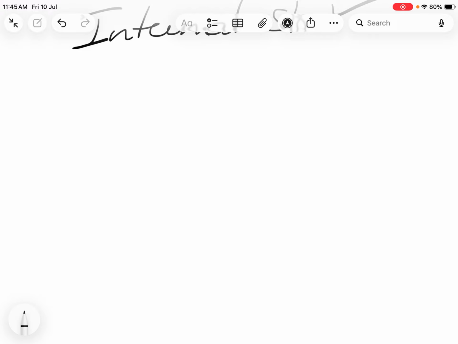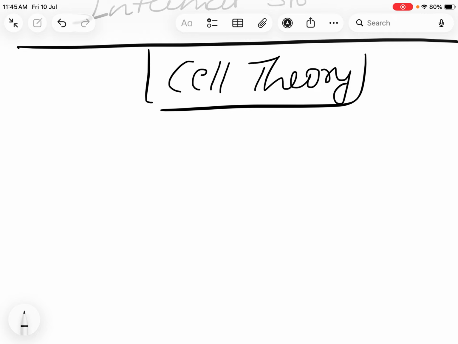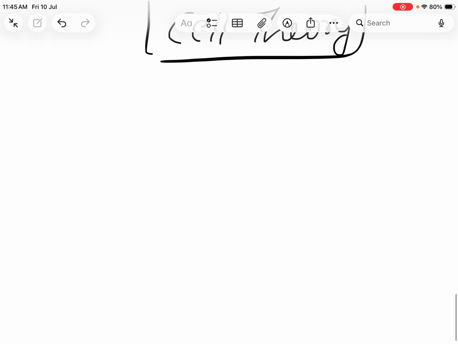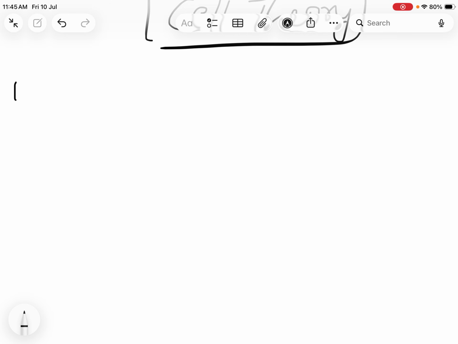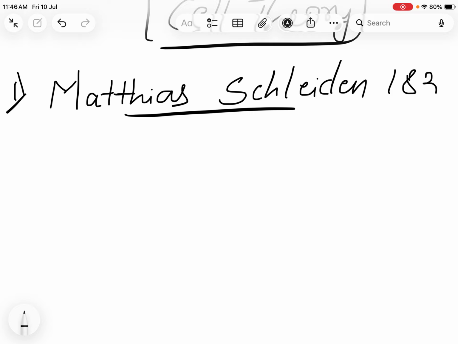Now let's move towards the most important topic, cell theory. This cell theory mainly includes three scientists which we need to discuss in detail. Let's discuss the first scientist. He is Matthias Schleiden, in the year 1838.